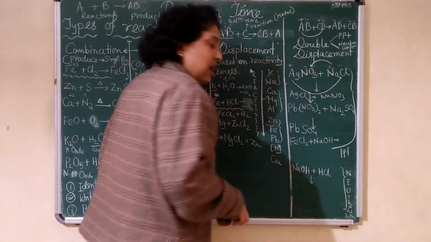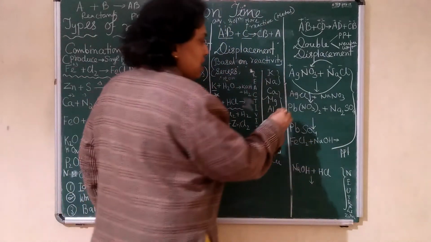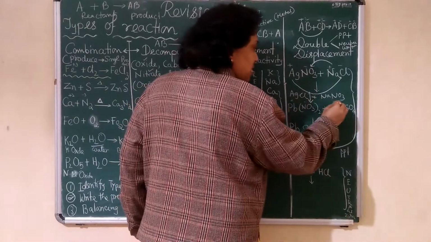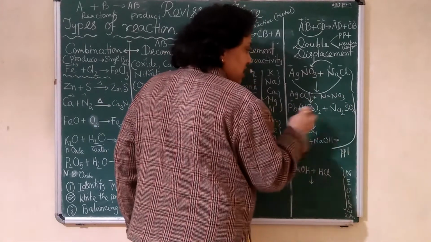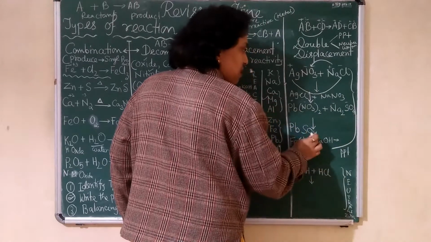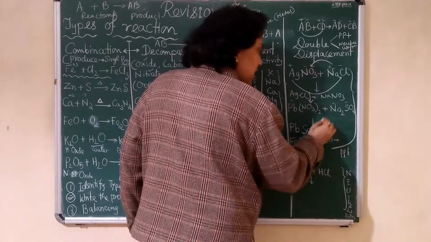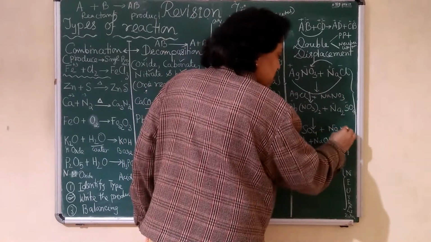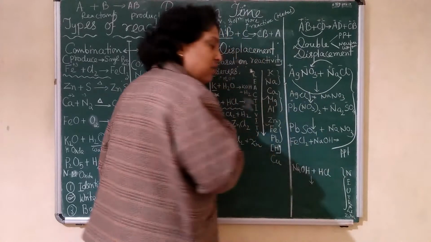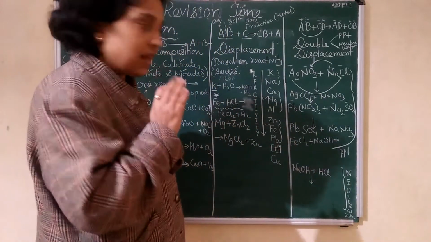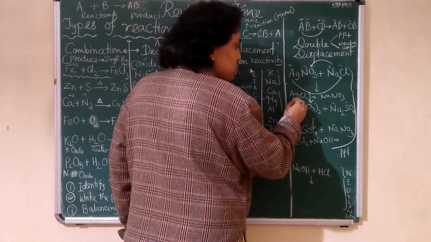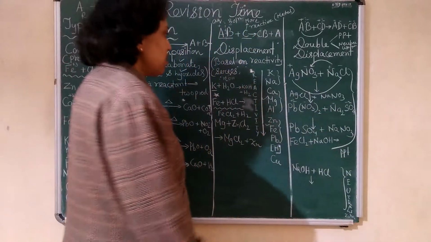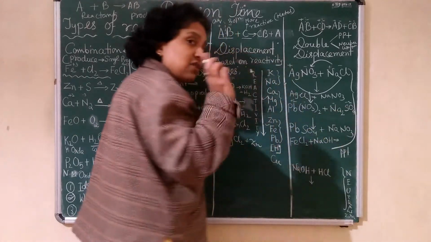Okay, next one is lead sulfate. Lead sulfate, why? Pb, and this side it is sulfate. So Pb plus minus, plus minus. Plus plus cannot go together; plus will go with minus. So PbSO4 and Na and NO3. Na valency is 1, NO3 valency is 1, so this one is NaNO3. So no change in valency. Here also Pb plus 2, SO4 minus 2, so that's why the 2 cancels. This is very important for writing formulas.